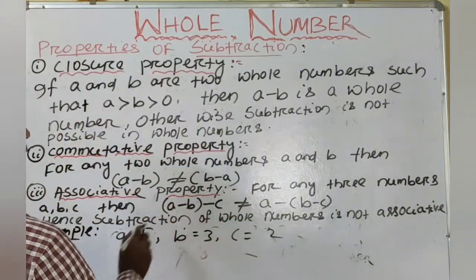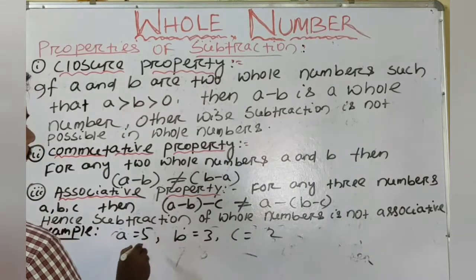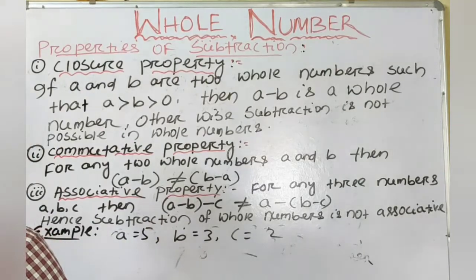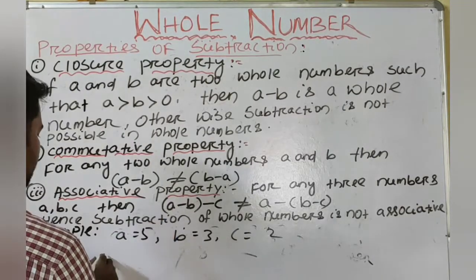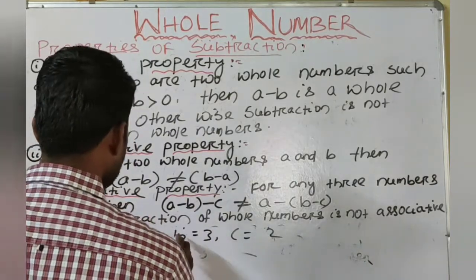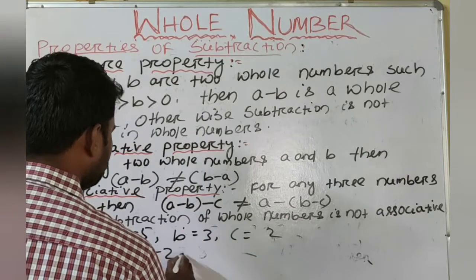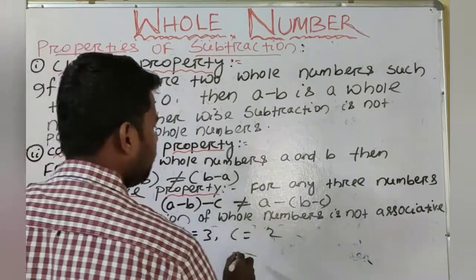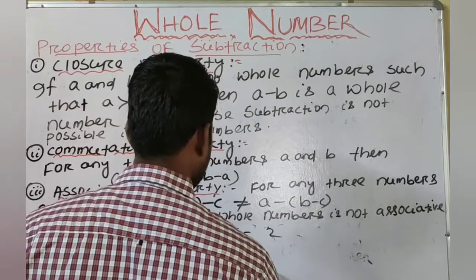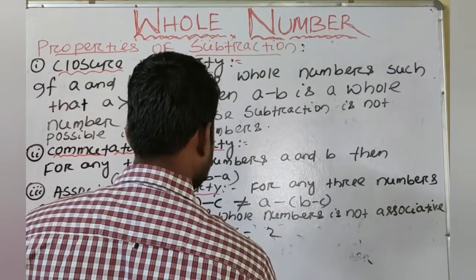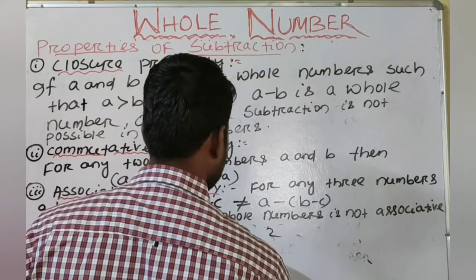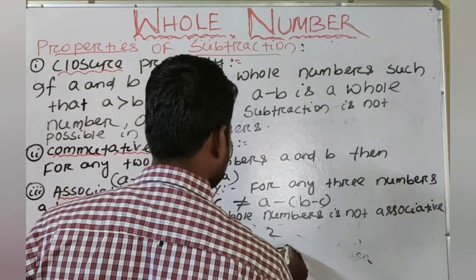Here on the LHS, A minus B means 5 minus 3, then minus C. On the RHS, A minus the bracket B minus C, where B minus C means 3 minus 2.